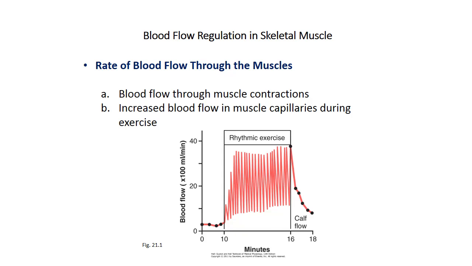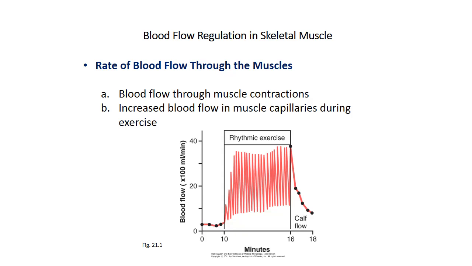Let's talk about local chemicals. When we are doing exercise, muscles are using oxygen for increasing ATP and producing energy for contraction of muscle cells.